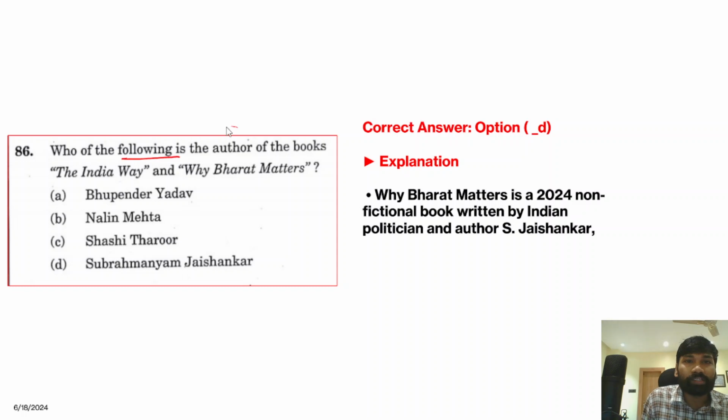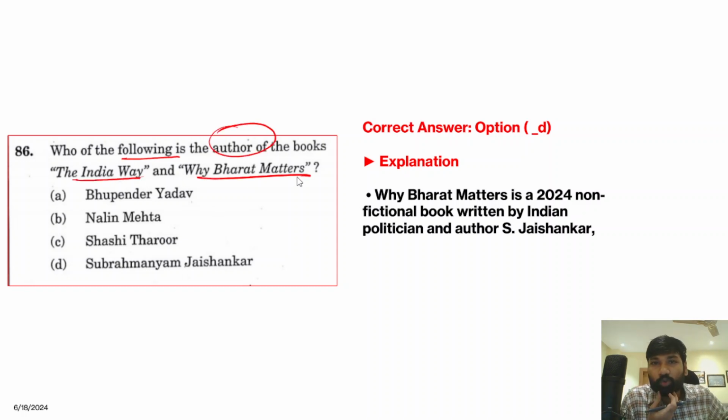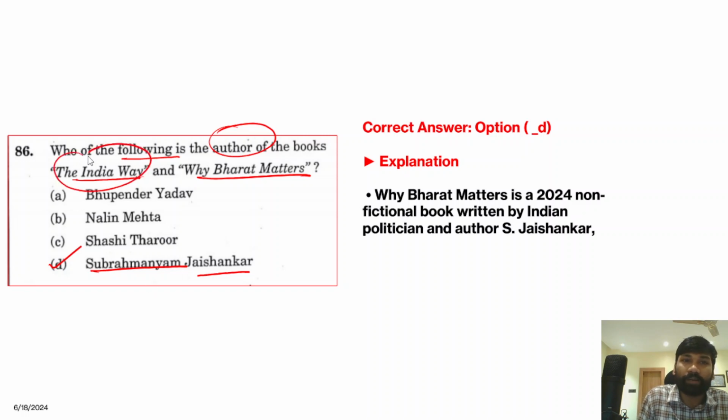Who of the following is the author of the book The India Way and Why Bharat Matters? These two books have been in the news very often in the last one year, because they were written by a very popular person. Who is the current foreign minister of India? Dr. Subramaniam Jaishankar. So therefore the correct answer is option D. The India Way and Why Bharat Matters was written by Dr. Subramaniam Jaishankar, the current foreign minister of India.